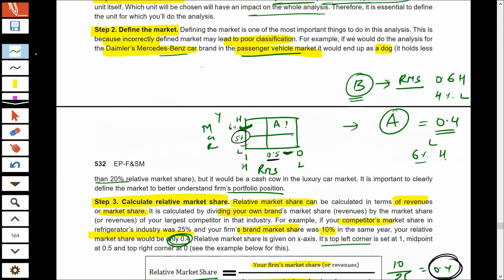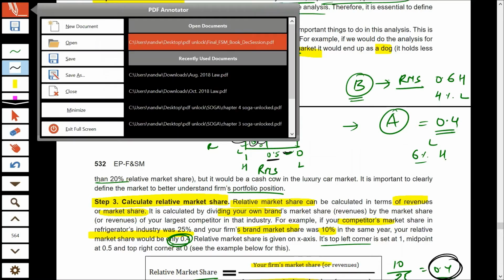So if your 3 products B, C, D fall into the cash cow category, the size of the circle that you draw around them will show what amount of revenue they are generating. The larger the circle around them, the higher the revenue that they are generating.